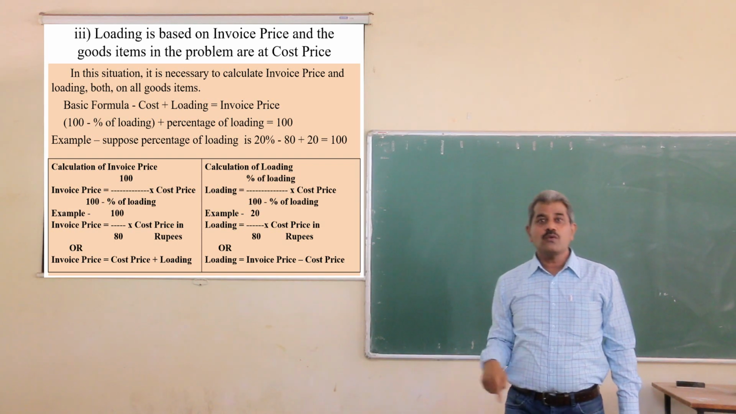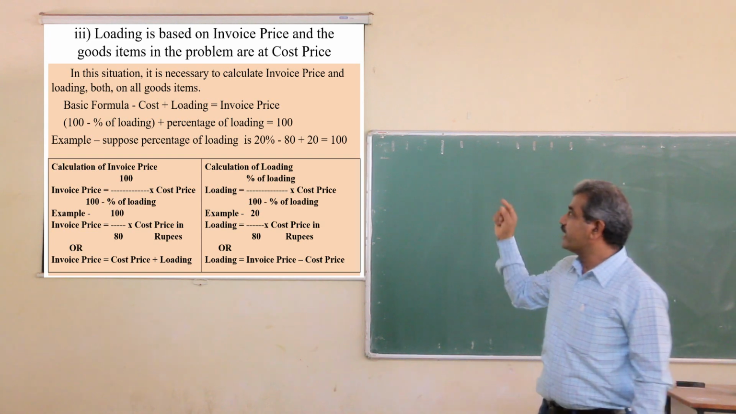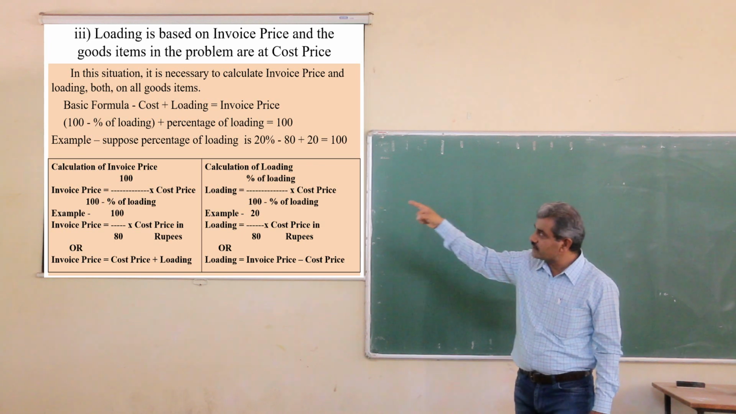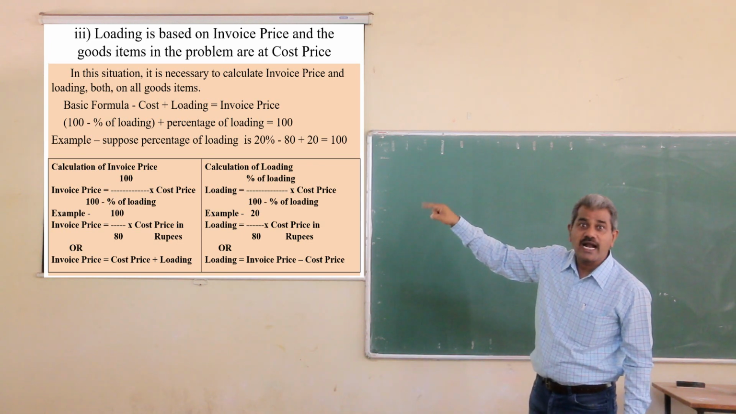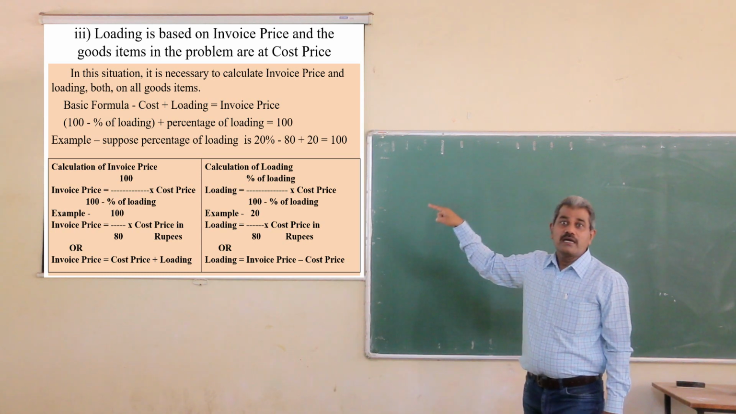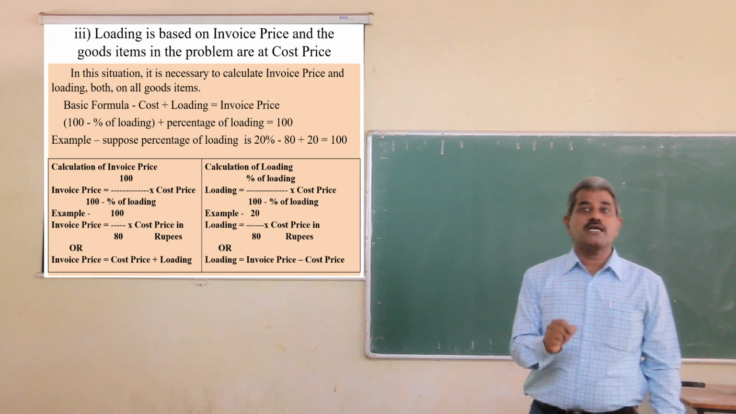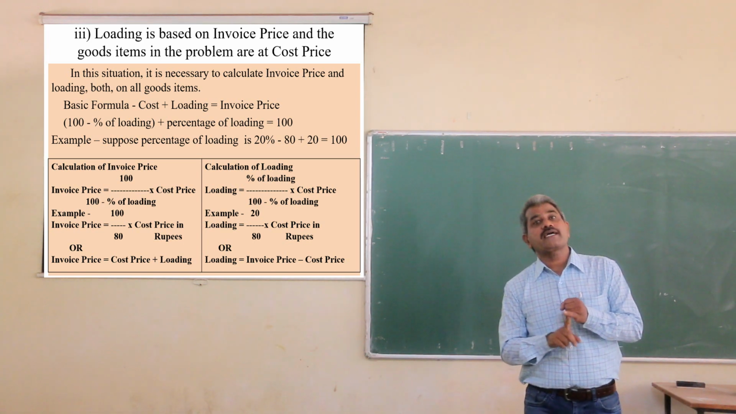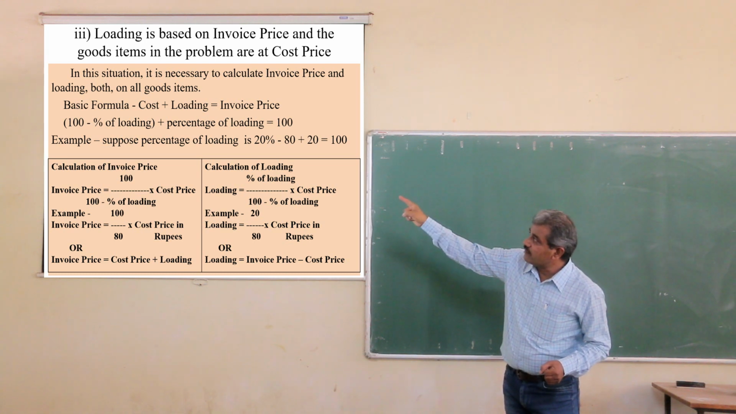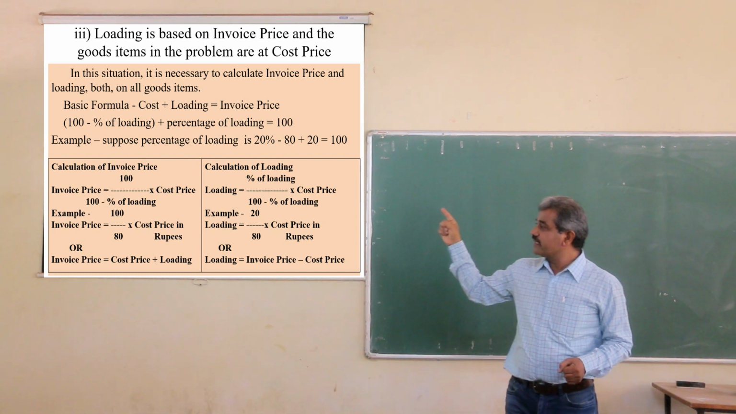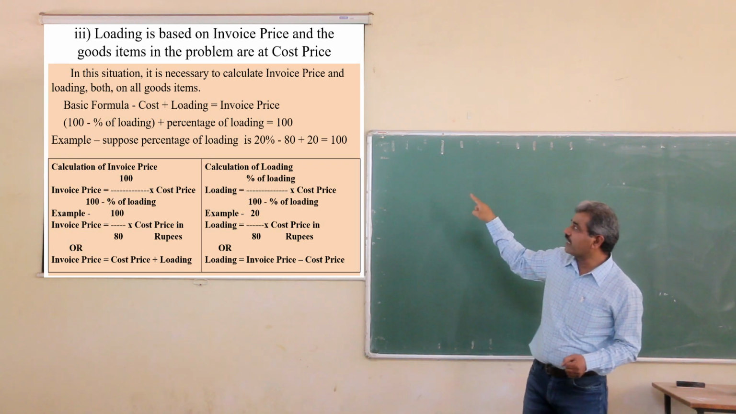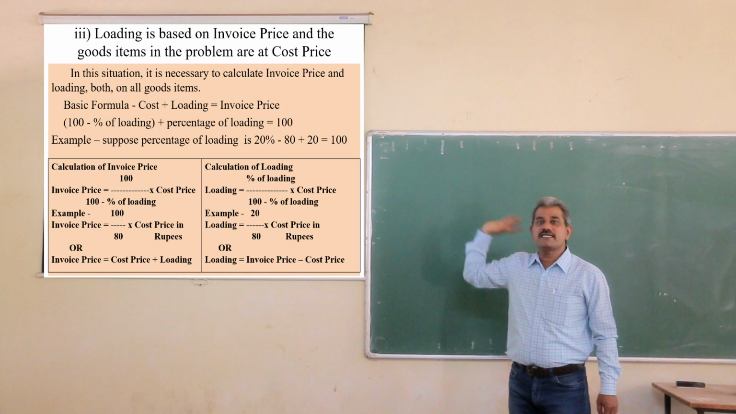Percentage of loading. And how do we calculate the cost? By deducting loading from the invoice price. So cost is written as 100 minus percentage of loading. Because the loading is based on invoice price, invoice price should be taken 100. We calculate the cost by deducting percentage loading from the invoice price. So if 20% is loading, then 100 minus 20, the missing figure 80 is the cost.